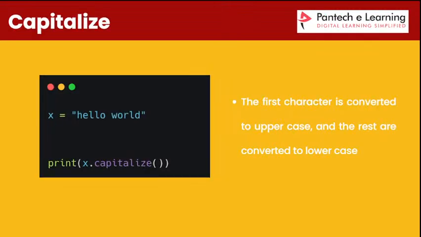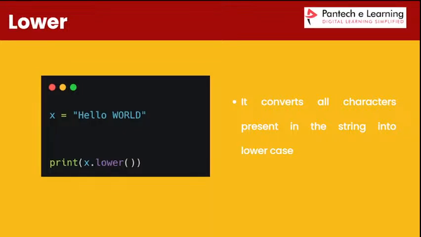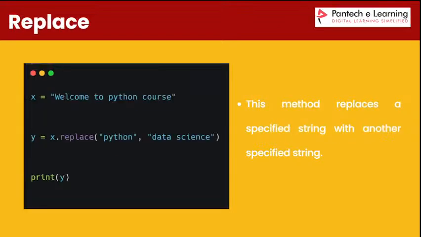Next one is capitalize. The capitalize function converts the first character to uppercase. Upper converts the whole word to uppercase format. Lower converts the whole word back into lowercase format.